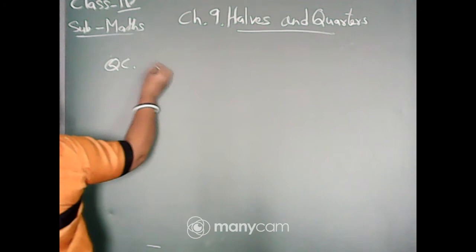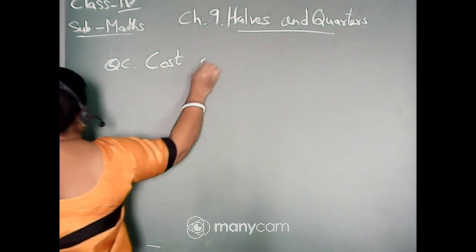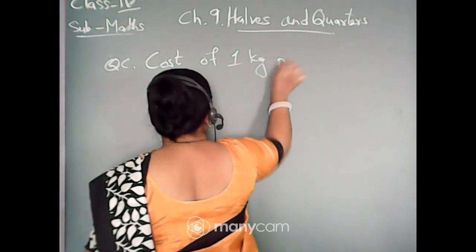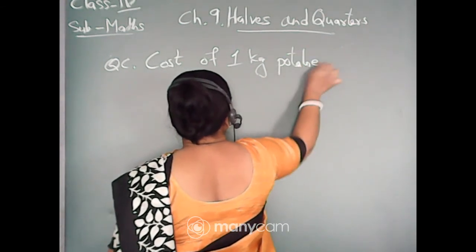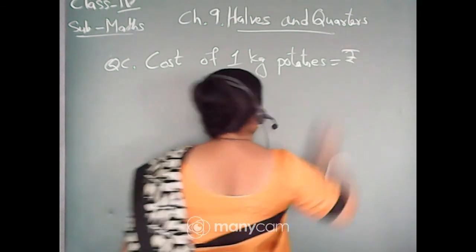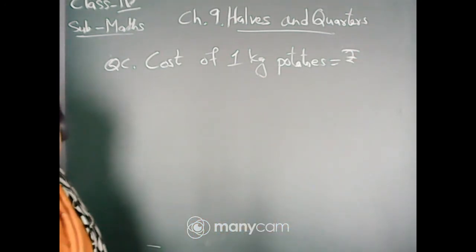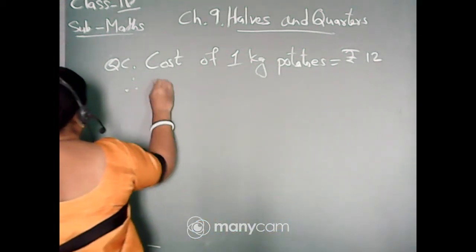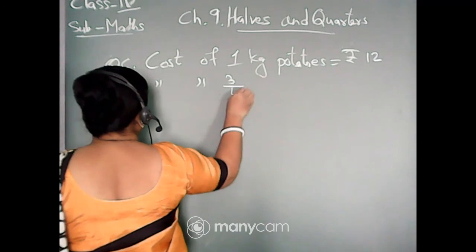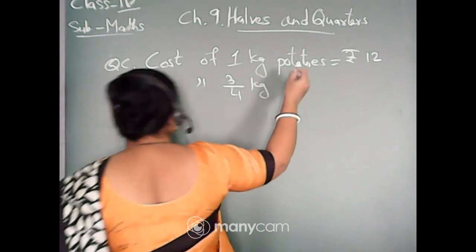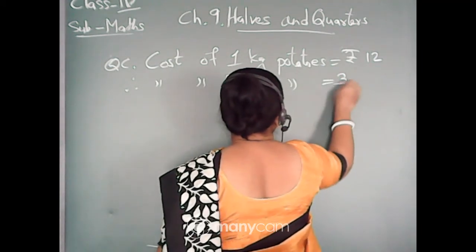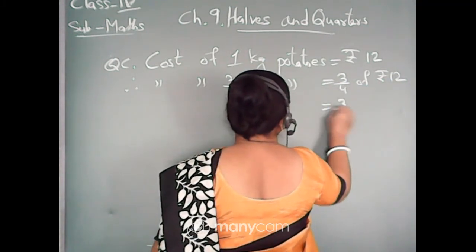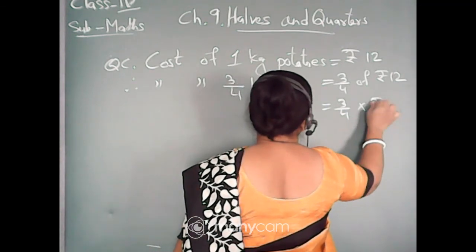This is number C. Cost of 1 kg potatoes is equals to rupees 12. Therefore, cost of 3/4 kg potatoes is equals to 3/4 of rupees 12. That means 3/4 into rupees 12.